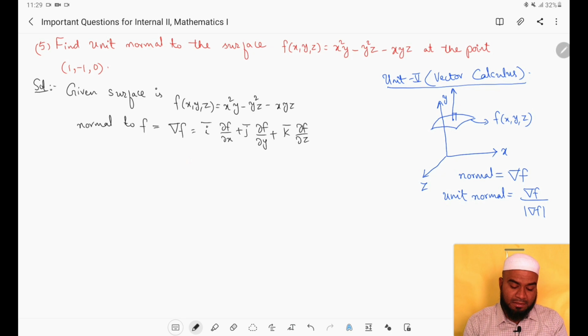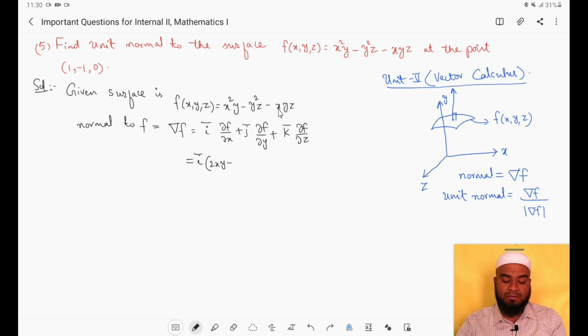Now we have to find dou f by dou x, the partial derivative of f with respect to x. So we'll get here 2xy minus, in y squared z there is no x, so this will become 0.